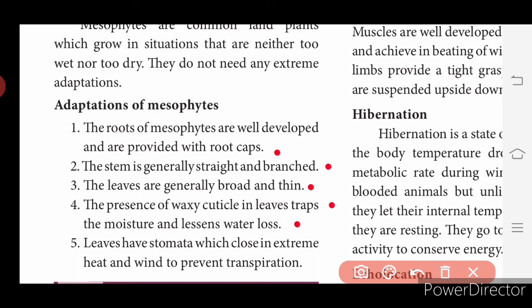Hydrophytes are the plants that live in water conditions. The examples are Hydrilla, Wolffia, Lemna. Then we saw xerophytes. Xerophytes are the plants which grow in dry conditions, and the examples are Opuntia and Calotropis. Then what are mesophytes? Mesophytes are common land plants which grow in situations that are neither too wet nor too dry.